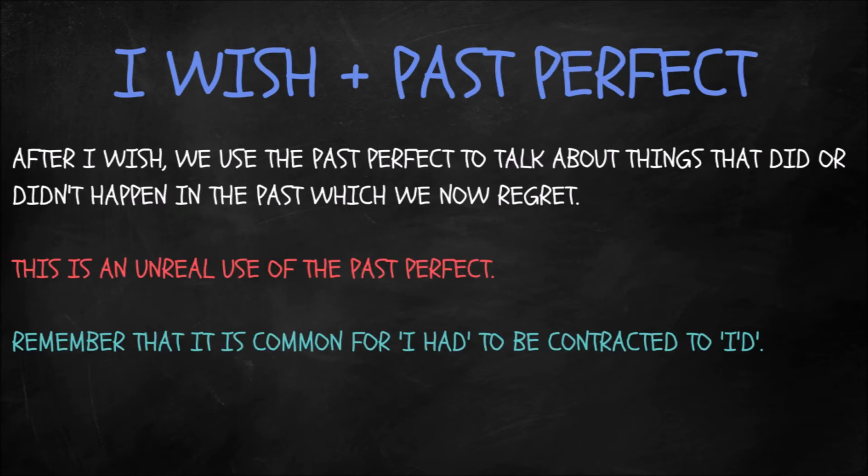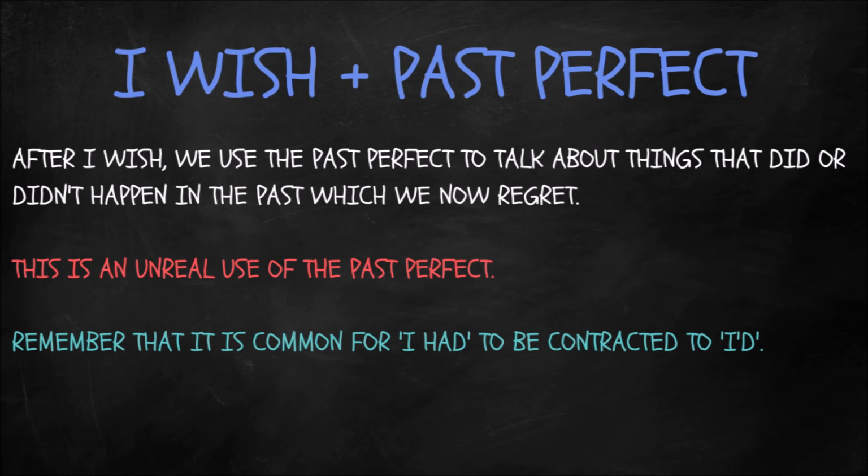Moving on to when we use wish with the past perfect. After wish, we use the past perfect to talk about things that did or didn't happen in the past, which we now regret. Of course, we can't change the past, so this is always unreal, a little bit like the third conditional. This is an unreal use of the past perfect. It really would be past simple if it was real, but it's not. So we have to go back a step to create the distance from one real universe to the parallel unreal universe.